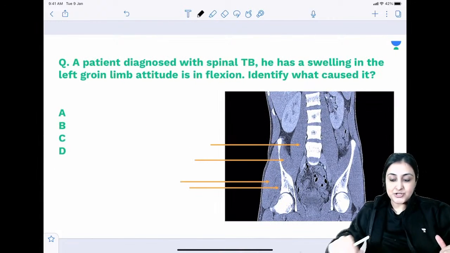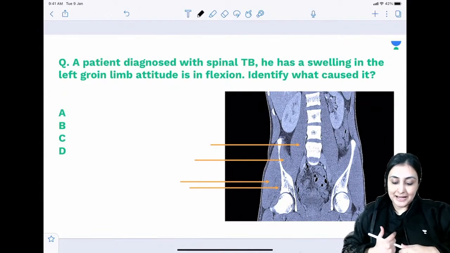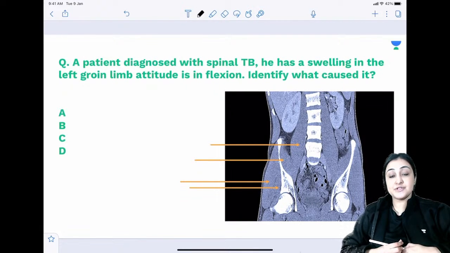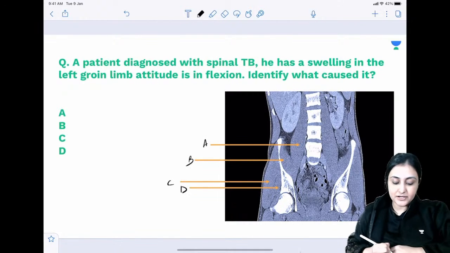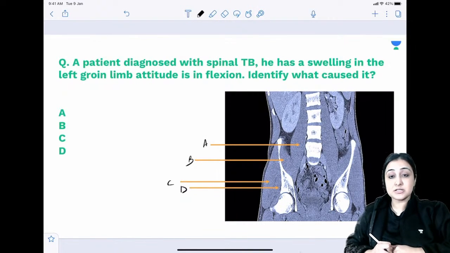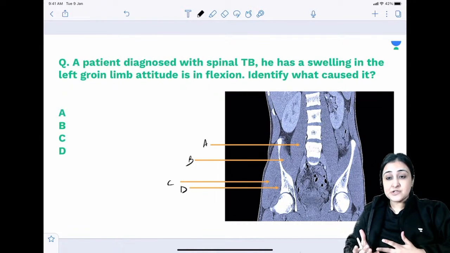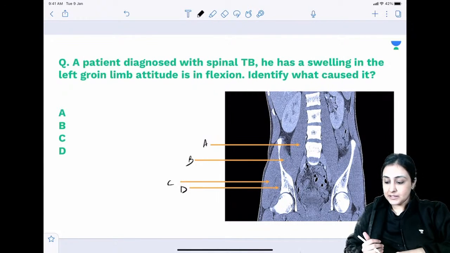All right, next question. A patient is diagnosed with spinal TB. He has a swelling in the left groin and limb attitude is in flexion. Identify which of the muscles is responsible. So A, B, C, D. Out of this, which of the muscles do you think is responsible for his flexion deformity? So this is a kind of question which is ortho, radio, anat, all in one.